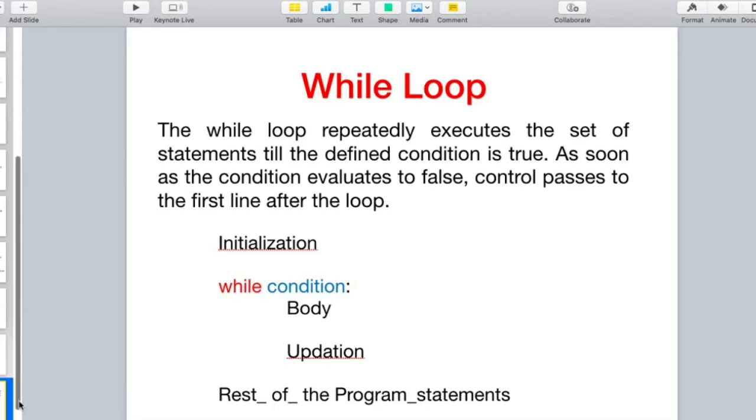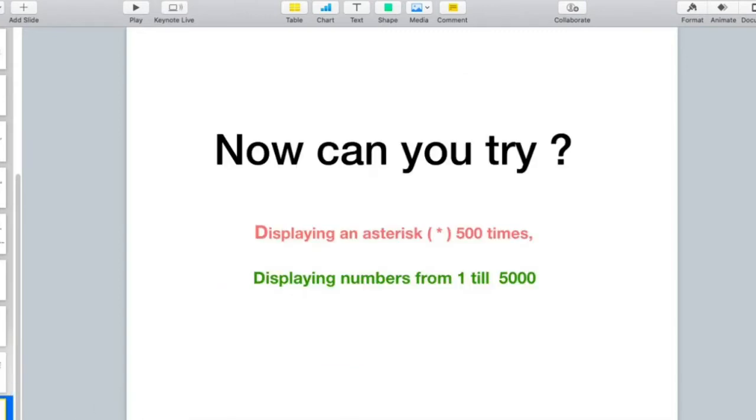As in Python, indentation plays a major role. So the body is defined by the indentation level. As long as the indentation continues, that defines the body of the loop. Now, can you try displaying an asterisk 500 times or displaying the numbers from 1 till 5000?